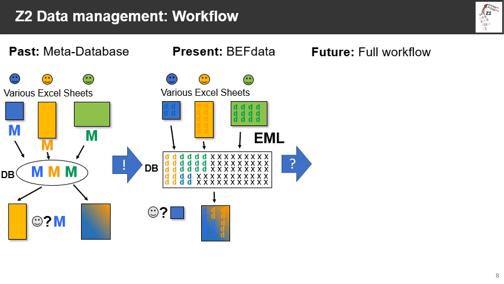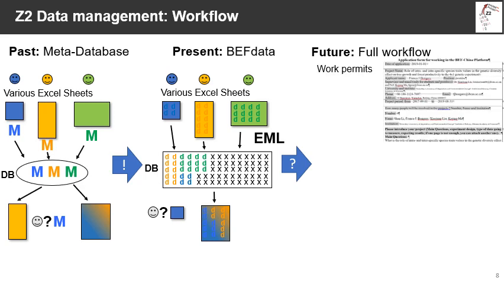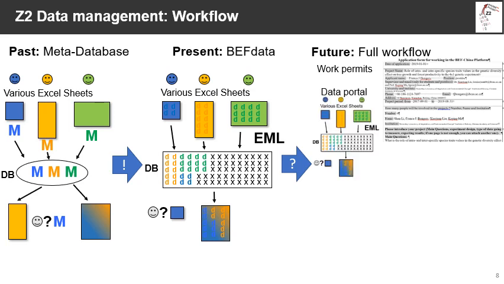If this works so well, why do we have to develop the system further? This is because the present BEF data is only a part of the whole data workflow in MultiTroph. It starts with a work permit, describing in which parts of which plots which analysis is planned to avoid disturbance and prevent redundancy. The work permit is approved by the BEF-China steering committee, of which two SET2 PIs are members, Zhao Zhenliu and me. Then we have the data collection, storage and retrieval part as before.